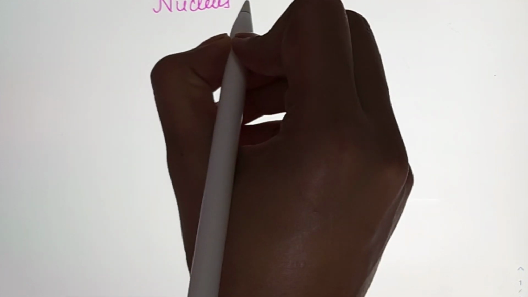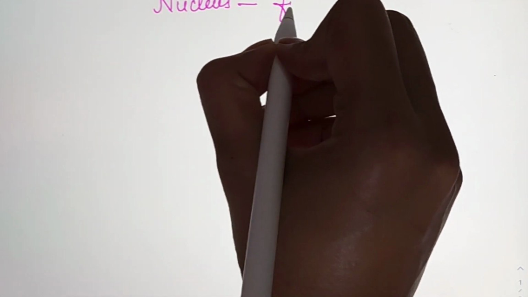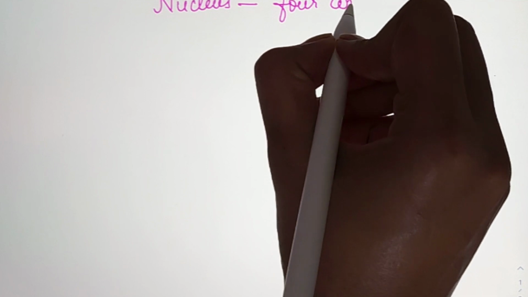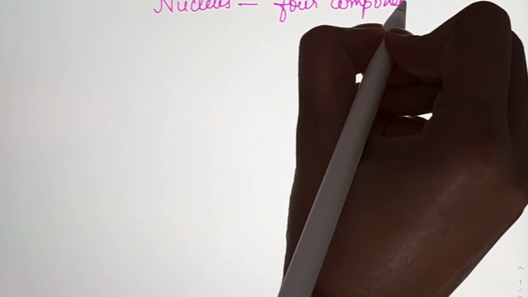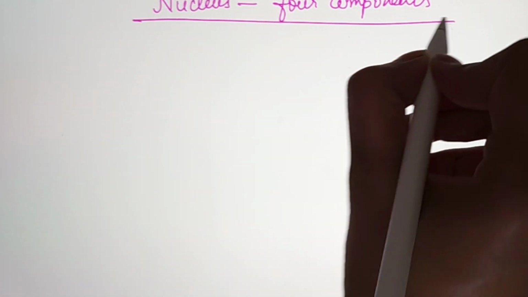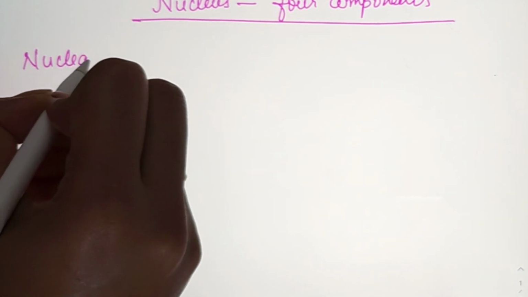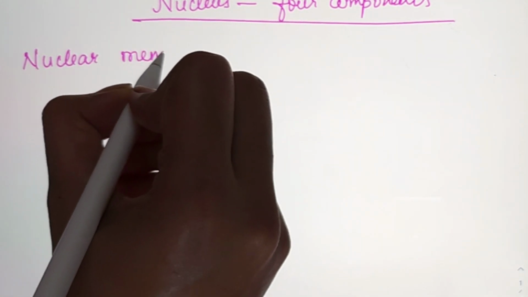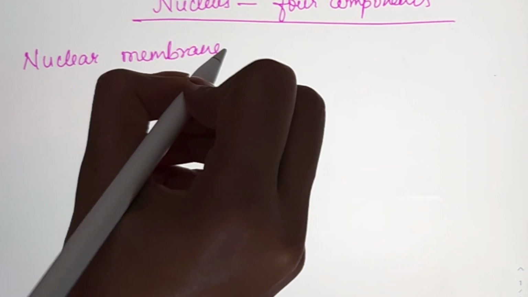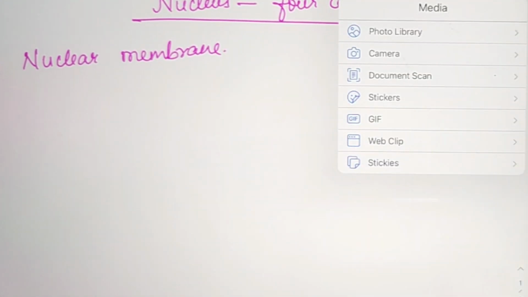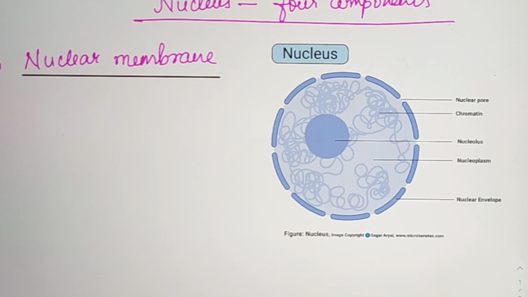The nucleus is made up of four components. The first one I am going to discuss is the nuclear membrane. You can call it the nuclear envelope or nuclear membrane.